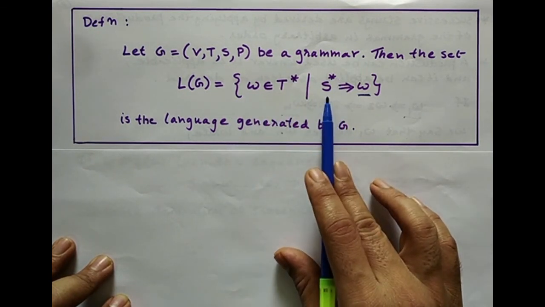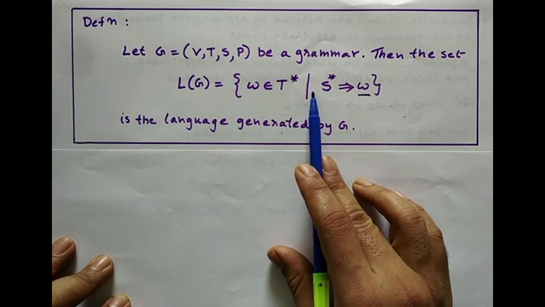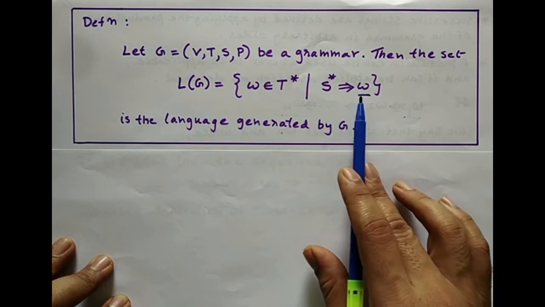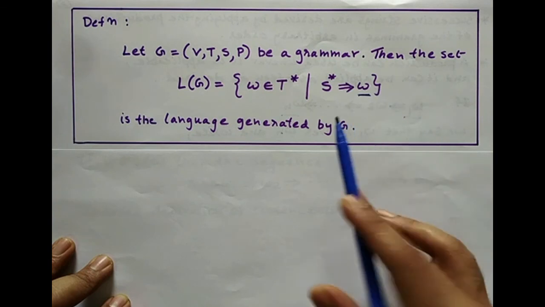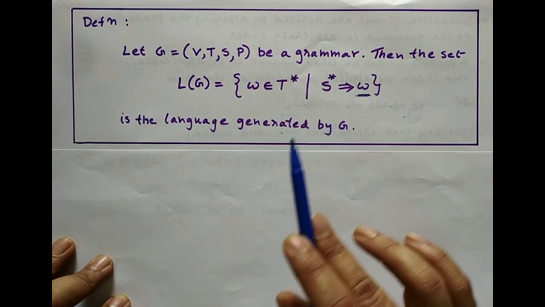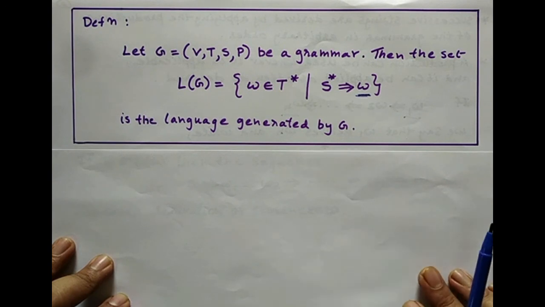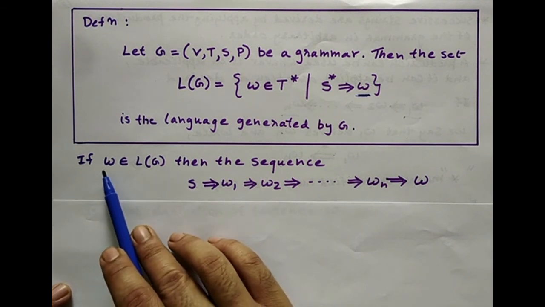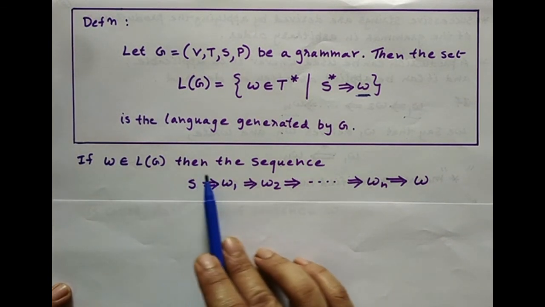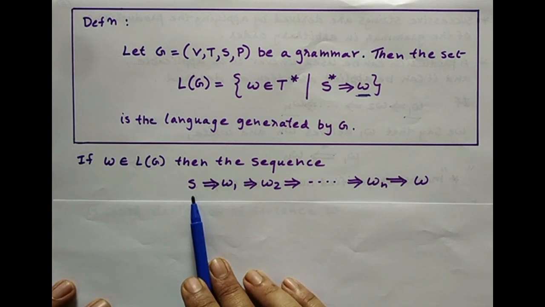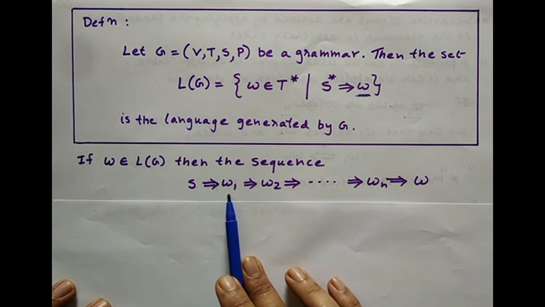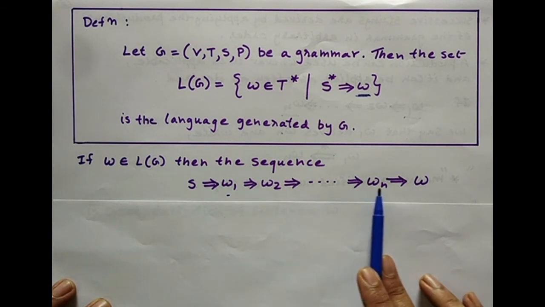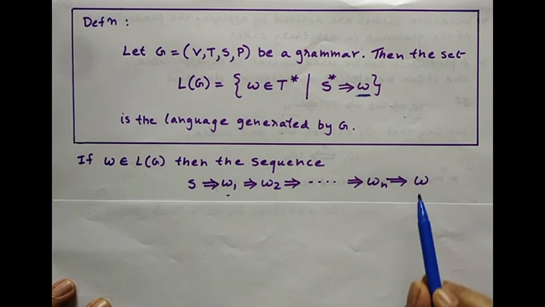So right from the start symbol, by applying the start production and then subsequently the different productions in some order n number of times, where n is 0 to infinity, you get the string W. So this is basically the definition of language. If W belongs to L(G), that means the string W belongs to the language, then the sequence starting with the start production derives W1, then another production is applied so that W2 is derived, then another production is applied so that W3, and so on. Finally you should be able to get W.